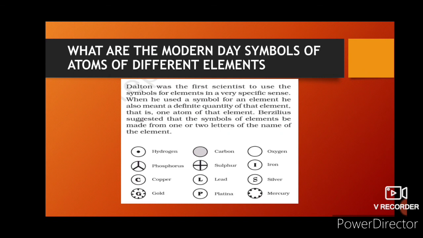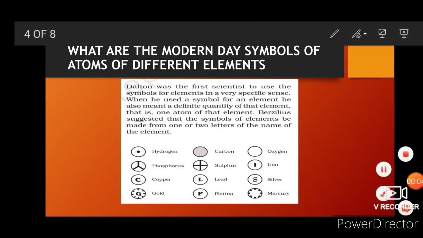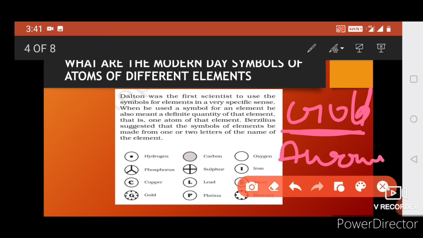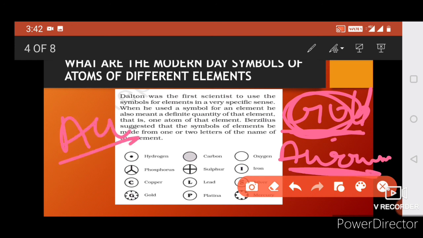For some cases, suppose we take gold. We know that many of these words came from Greek and Latin. The Latin name of gold is aurum. So while writing the symbol, we will not write Go or Gl or Gd. We will write Au, from aurum. Au is the symbol of gold, for some rare cases.